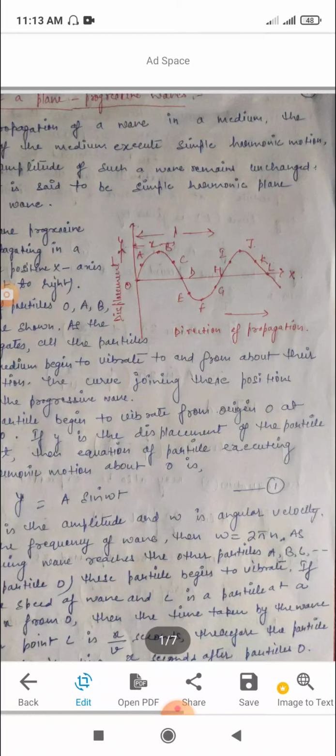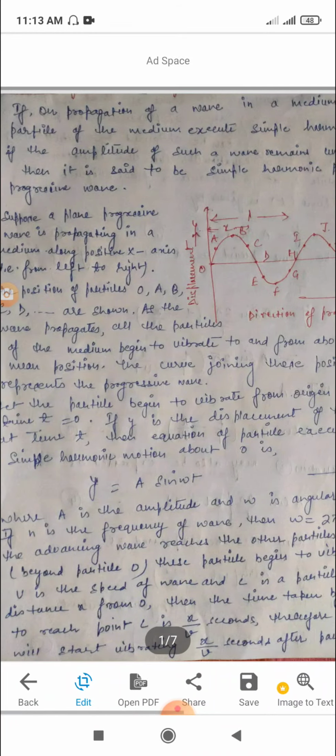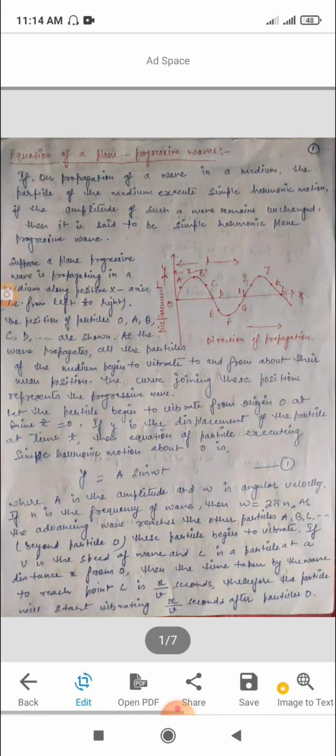Then the equation of a particle executing simple harmonic motion about point O is y equal to A sin omega t, where capital A is the amplitude and omega is the angular frequency. If n is the frequency of the wave, then omega equal to 2 pi n.